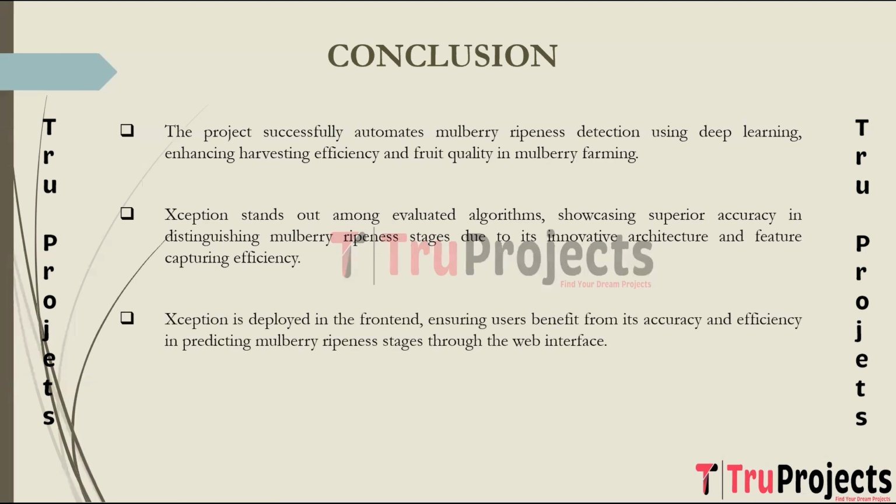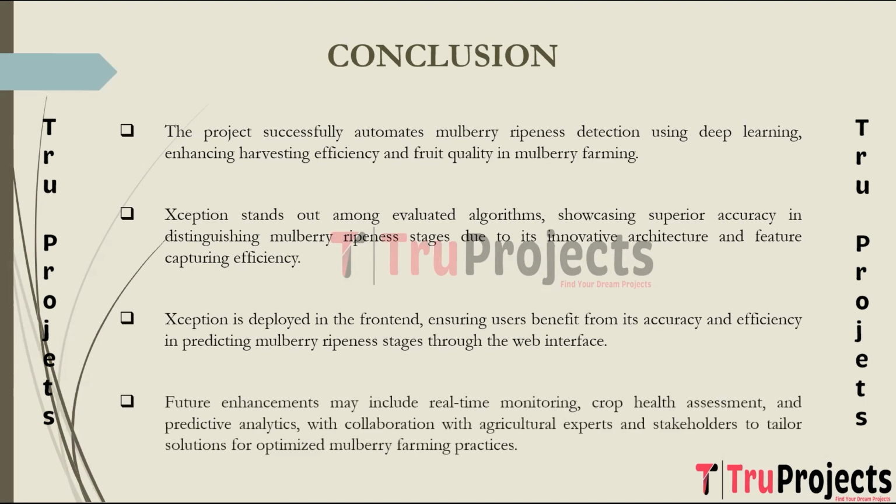Xception, the most effective algorithm, has been deployed in the front end of the project. This decision ensures that users interacting with the system through the web interface benefit from the accuracy and efficiency of Xception in predicting mulberry ripeness stages. Looking ahead, the project holds promising opportunities for expansion and enhancement. Future endeavors may involve integrating additional features such as real-time monitoring, crop health assessment, and predictive analytics to further optimize mulberry farming practices. Additionally, collaboration with agricultural experts and stakeholders could facilitate the integration of domain-specific insights, ultimately leading to more tailored and impactful solutions for the agricultural community.